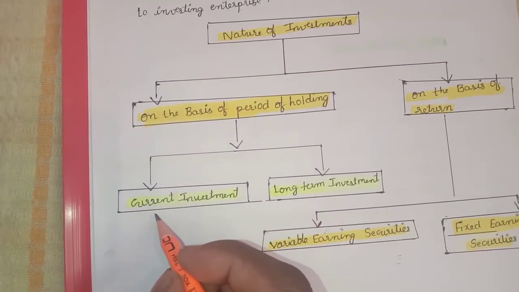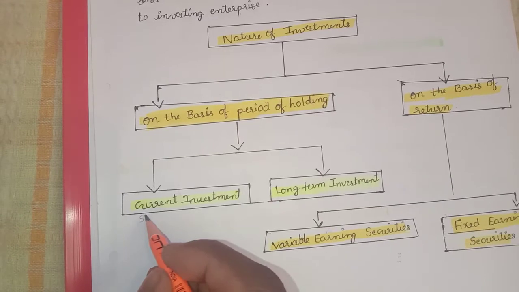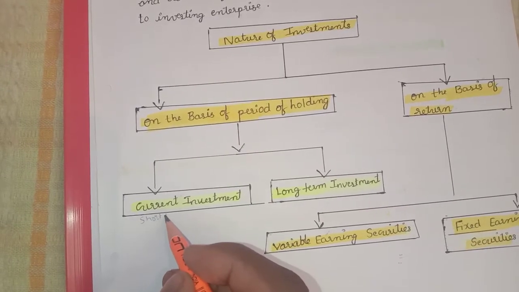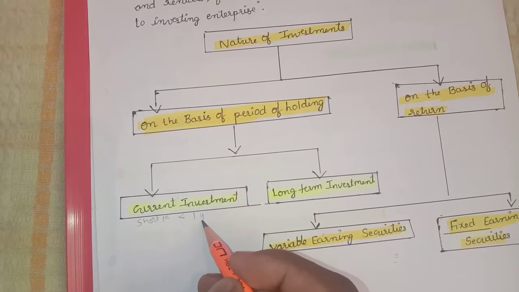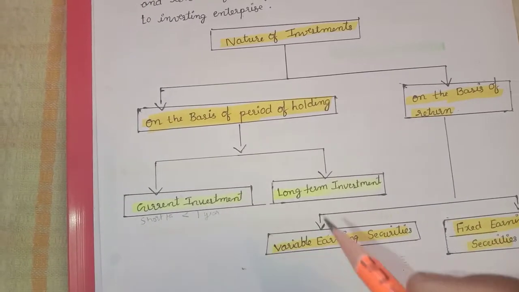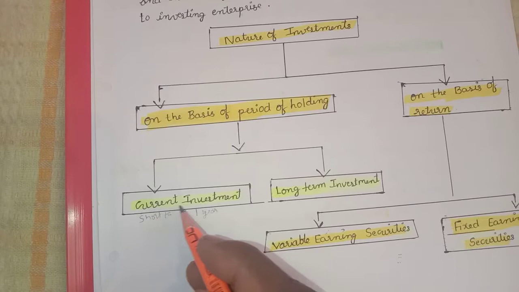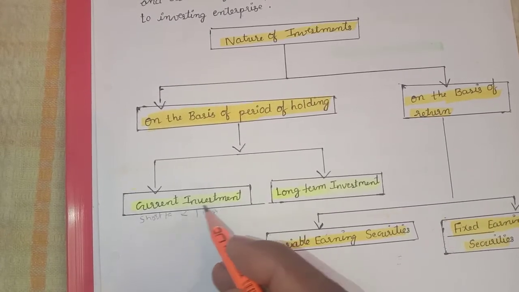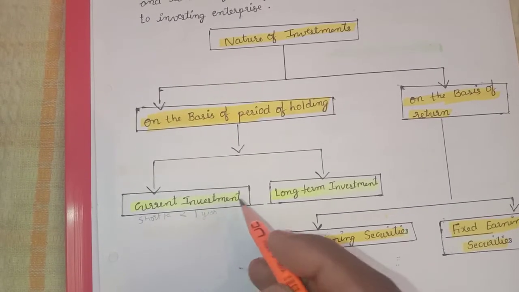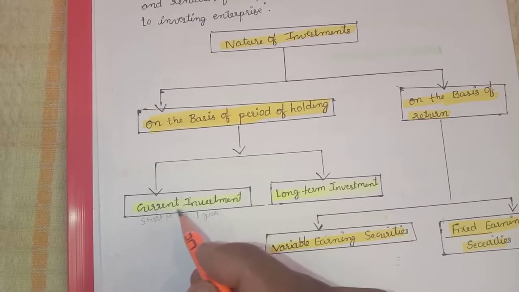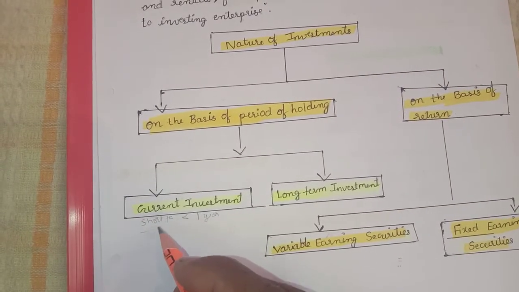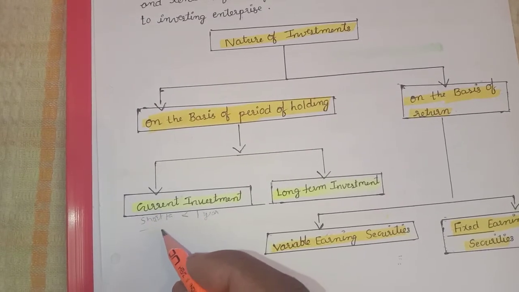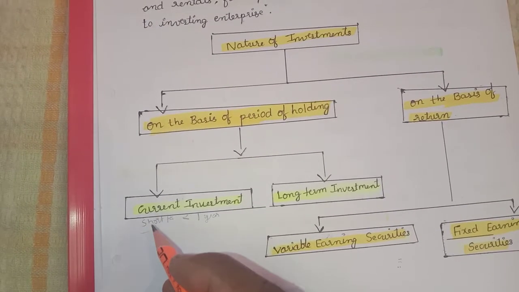Current investment is also called short term investment, which is held for less than 1 year. If you hold for less than 1 year, your investment is called a short term investment or current asset. If you are selling or buying at higher and lower prices, the difference between the high and low is treated as loss or income in the profit and loss account.